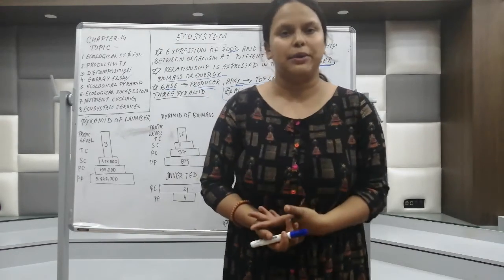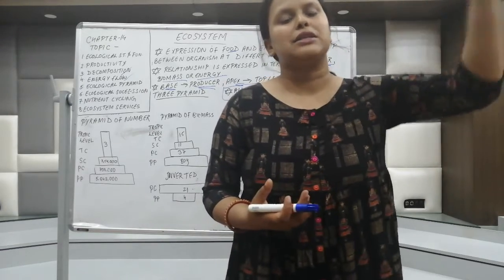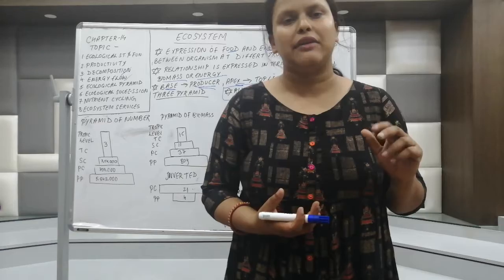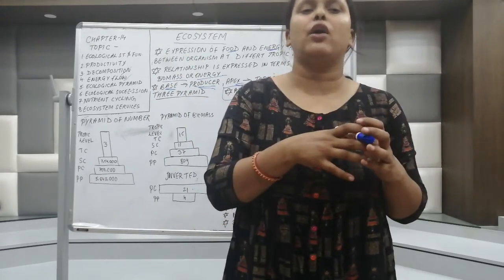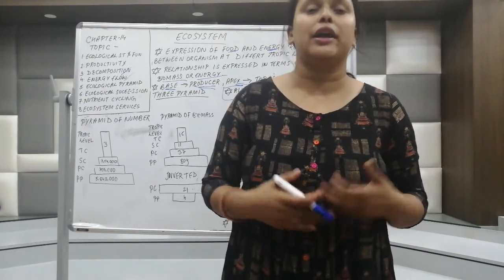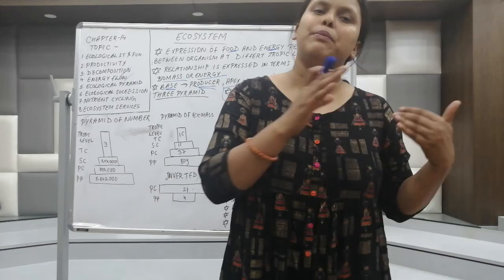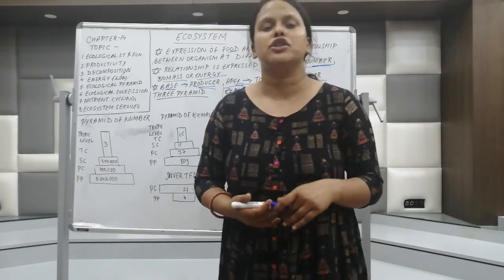Then there are different limitations we talked about. There are certain organisms which are present at two or more trophic levels. They are not considered. Even all the species in that particular area are not included. Then the food web is not included over here. Also saprophytes are not given a place in the pyramid. So these all are the limitations. This is all about the ecological pyramid.